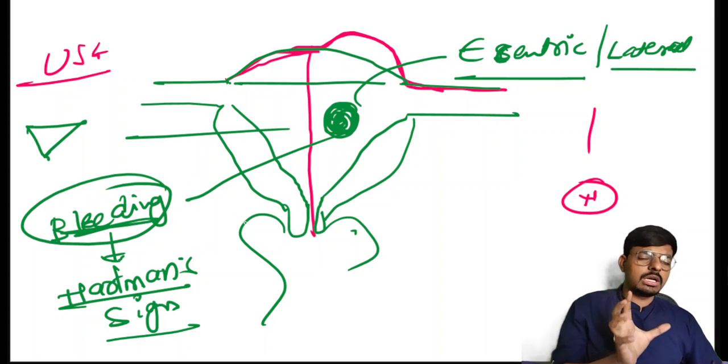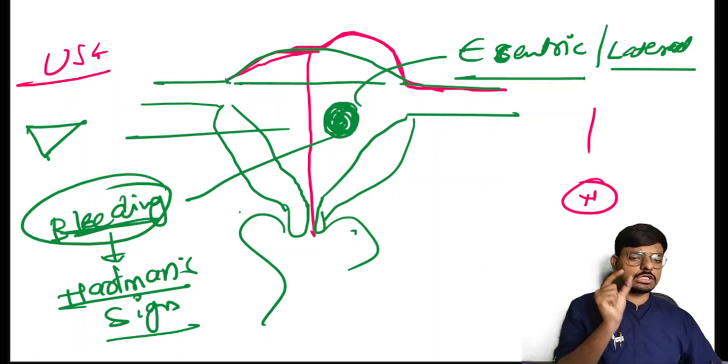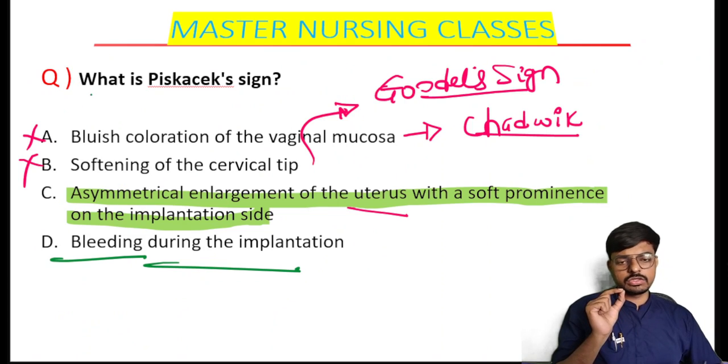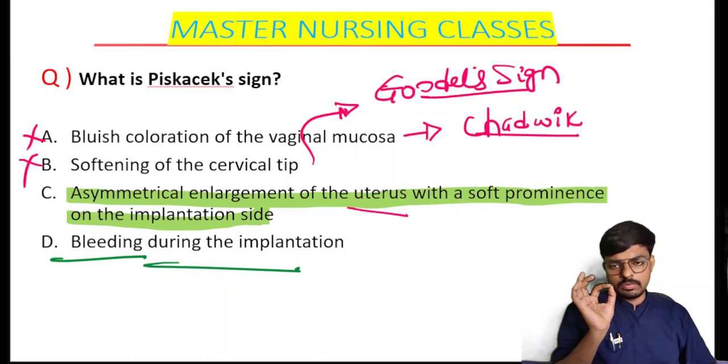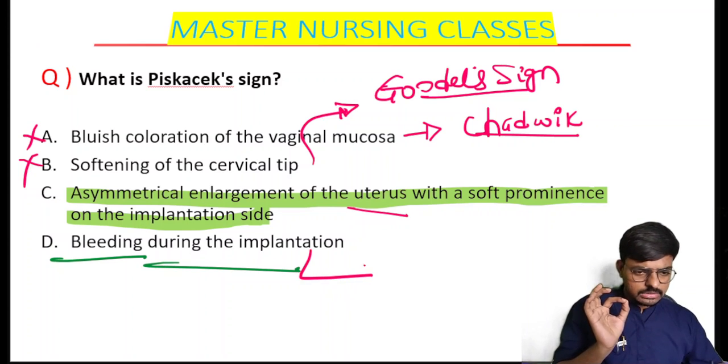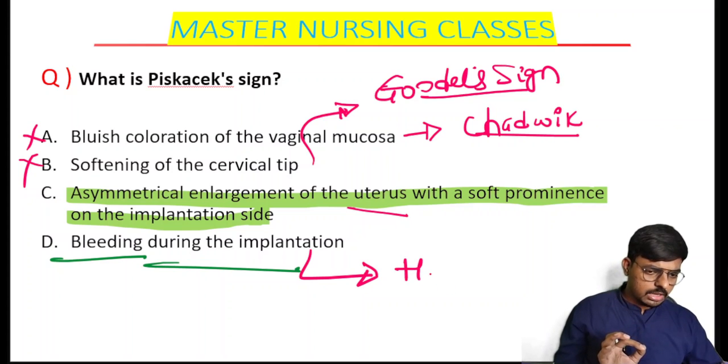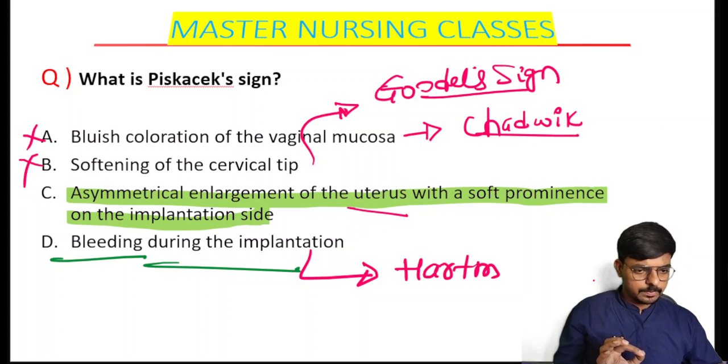Asymmetrical enlargement of the uterus because of the implantation, we call the Piskacek sign. A very basic question. So the Piskacek sign stands for the asymmetrical enlargement. Bleeding during the implantation, we call the Hartmann sign.